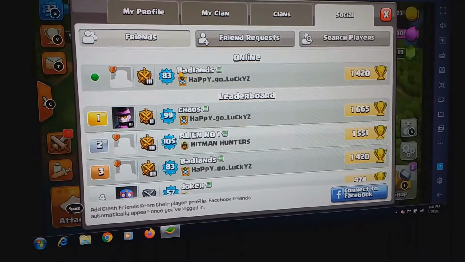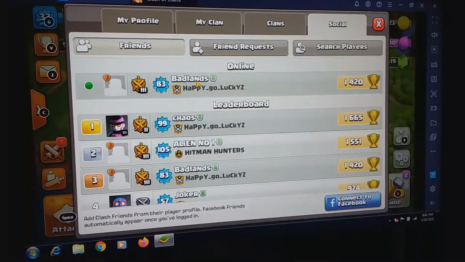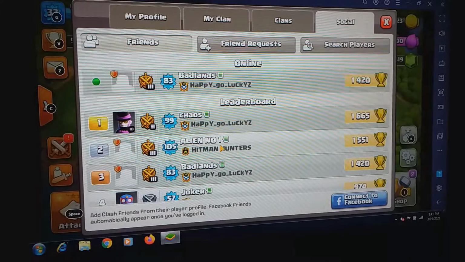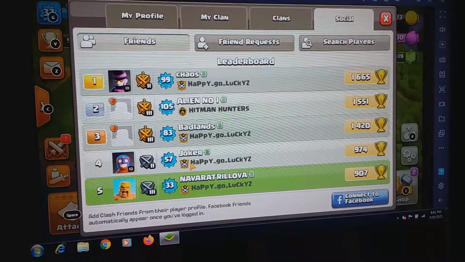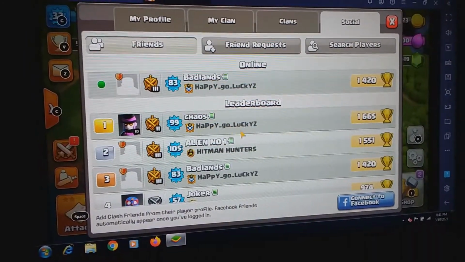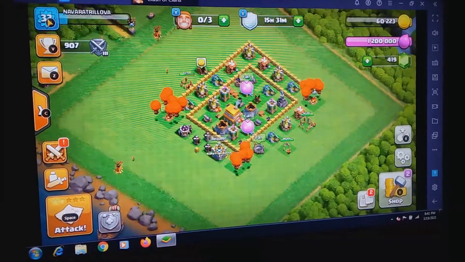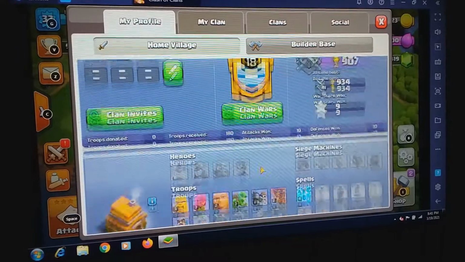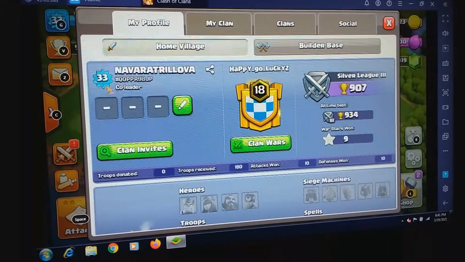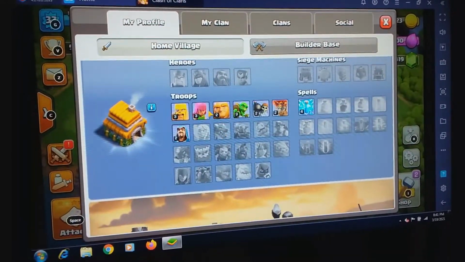This is like my younger brother Puneet. He has his second account. This is his first account. Social means who all are your friends. This is what you can check out over here. As I told you earlier, this 33 is, I don't know which level, how it maintains the level.